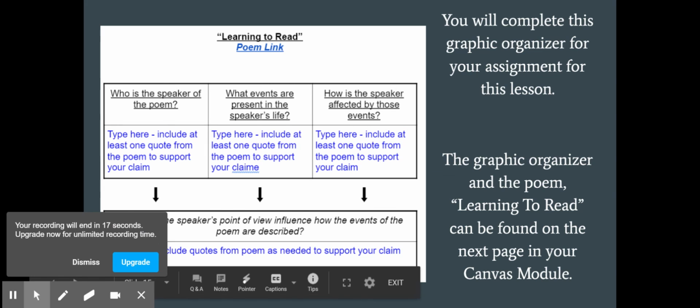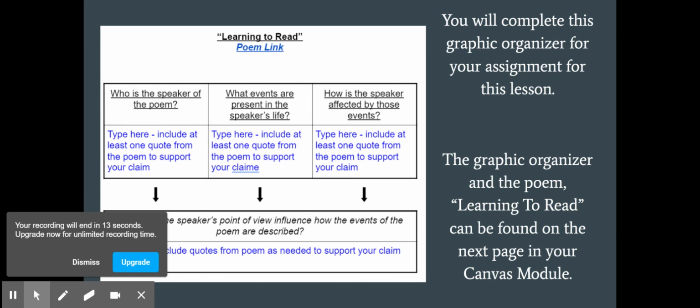You're going to do the same thing with the poem Learning to Read, and the poem and the graphic organizer can be found on the next page in your Canvas module, so go ahead and head there.